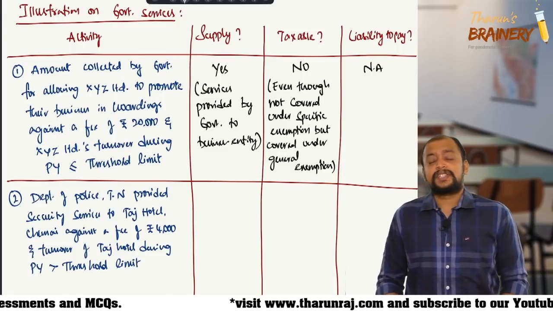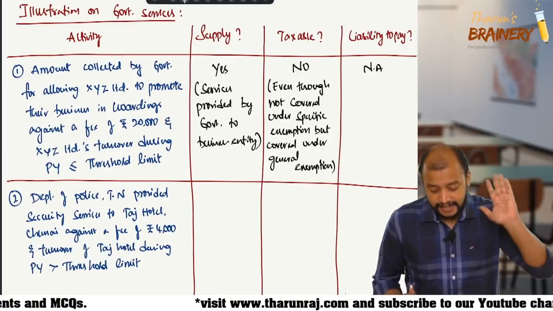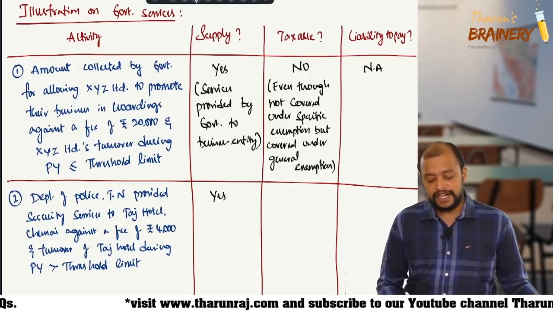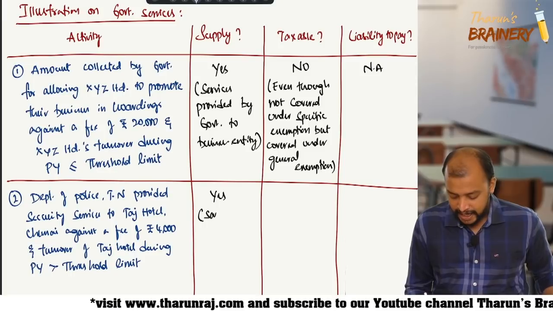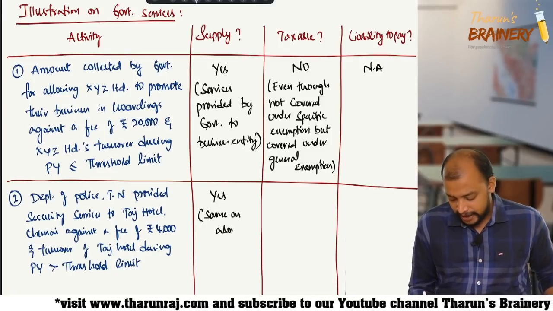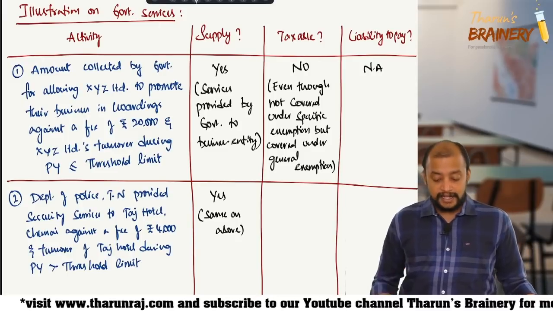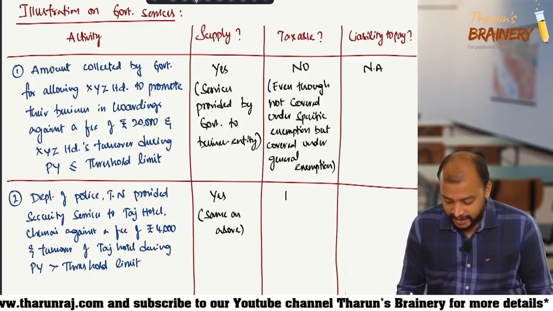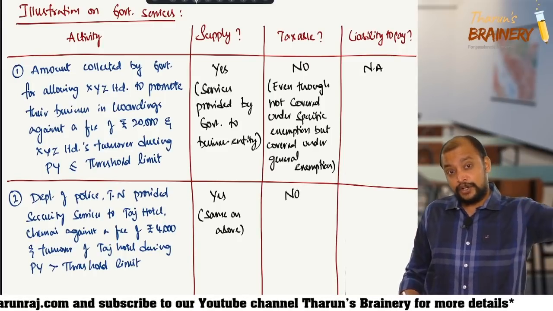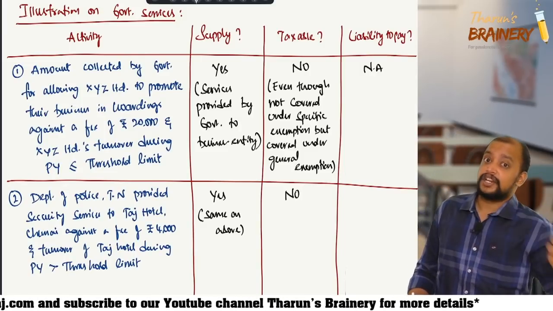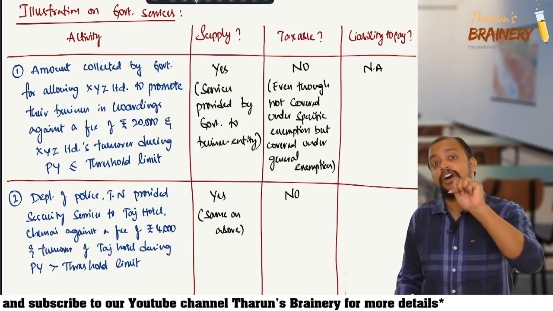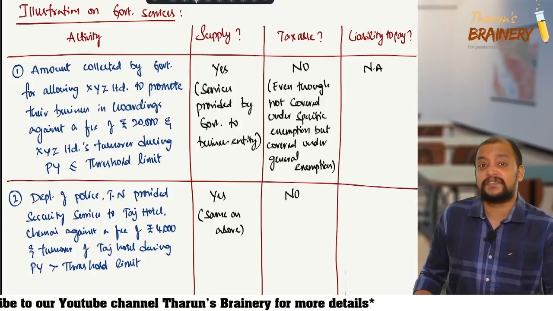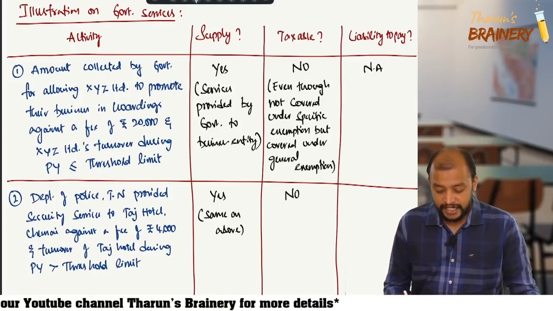Now, first of all, is it supply or not? We need to check. Yes, it is supply. Why it is supply? Same reason. Services provided by government to business entity. Same as above. It is supply. Then, is it taxable? No, it is exempted. Why is it exempted? Because even though turnover during the previous year exceeds threshold limit, the fee charged does not exceed 5,000 rupees. Therefore, it is exempted. And is it covered under specific exemptions? No, it is not covered under specific exemption.